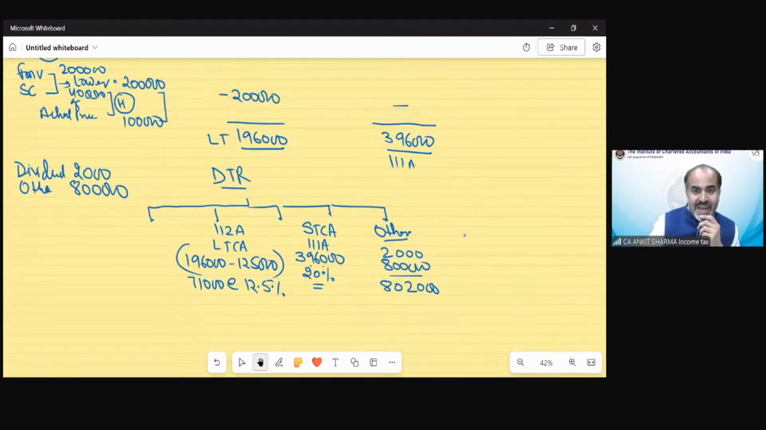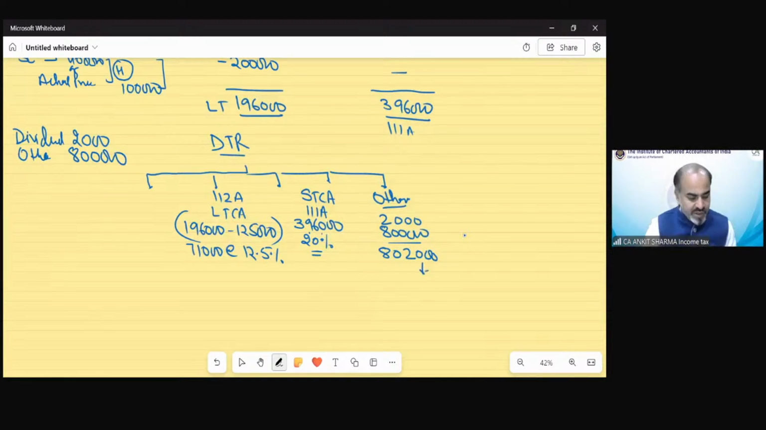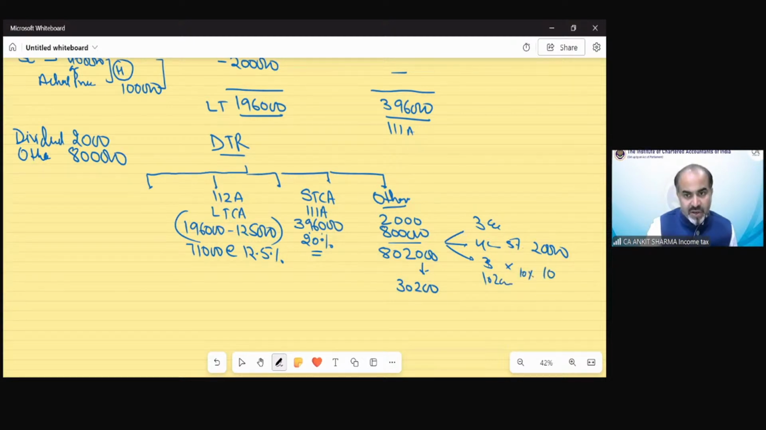So as per slab rate, we need to calculate tax on this. And as per slab rate, my tax would be 30,200. Like first 3 lakh exempt, then for next 4 lakh, then for next 3 lakh sort of. So that would be 5%, 20,000. And that would be 4, 5, 6, 7. So balance would be 1,02,000. The rate would be 10%, 10,200. So tax would be 30,200 in this case.